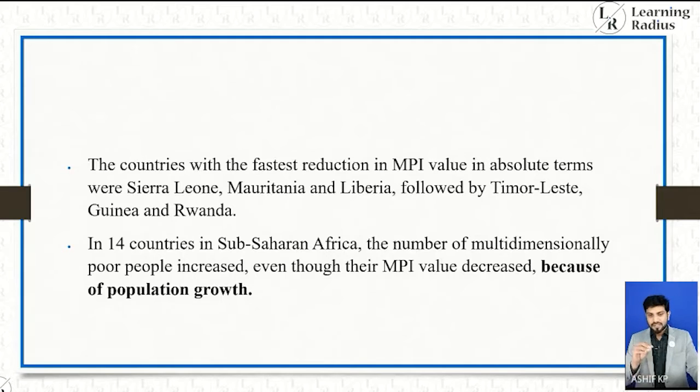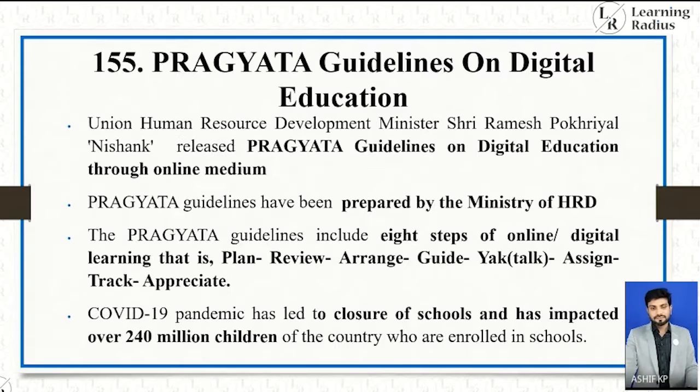The countries with the fastest reduction in MPI value in absolute terms were Sierra Leone, Mauritania and Liberia, followed by Timor-Leste, Ghana and Rwanda. In 14 countries in sub-Saharan Africa, the number of multidimensionally poor people increased, even though their MPI value decreased because of population growth.